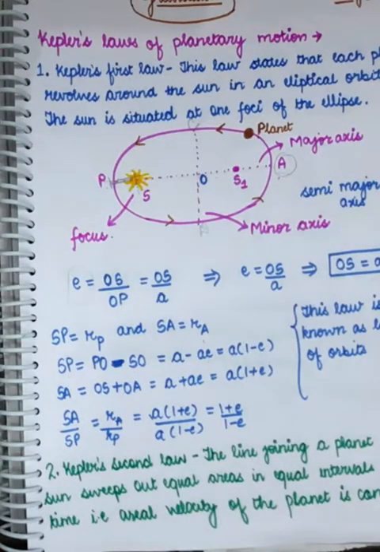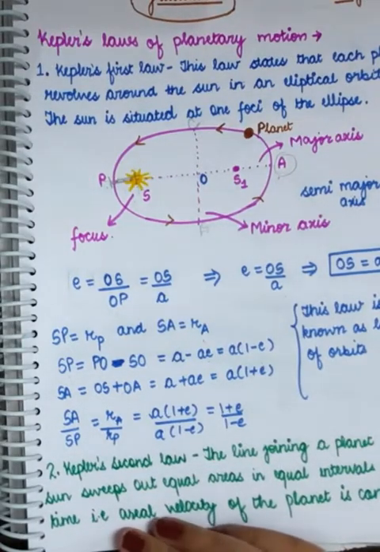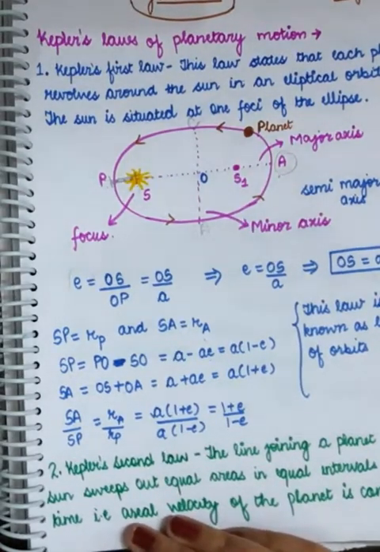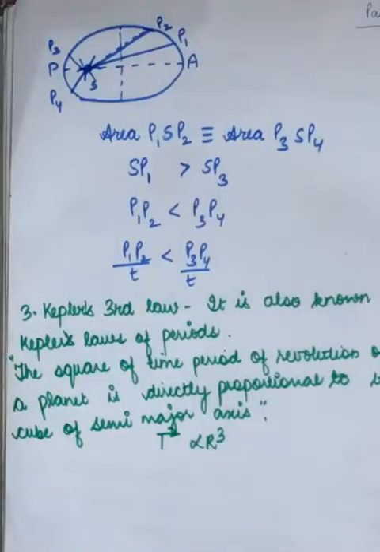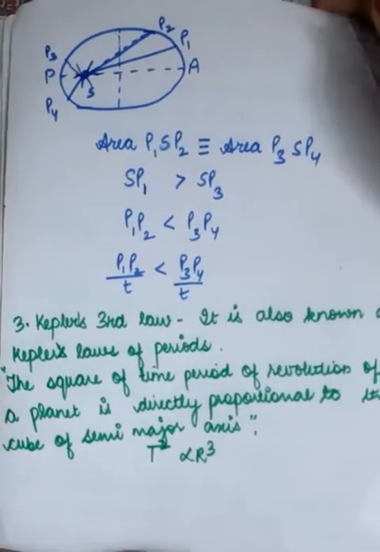So this is all about perihelion and aphelion. Now we'll talk about Kepler's second law. Kepler's second law states that the aerial velocity of the planet around the sun is constant. Now, what is aerial velocity?